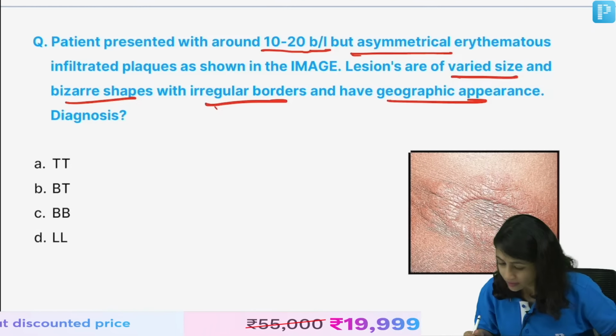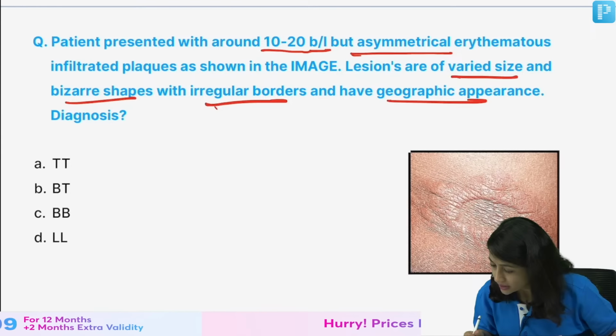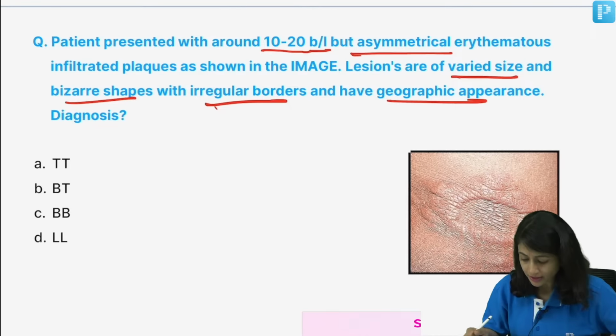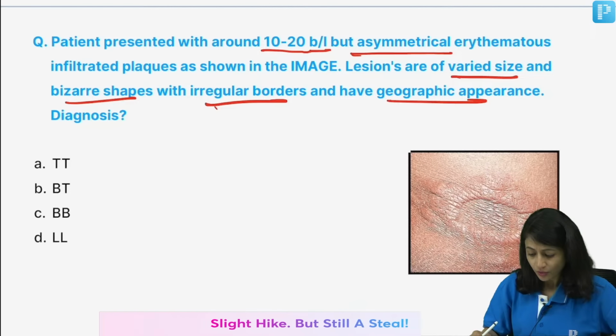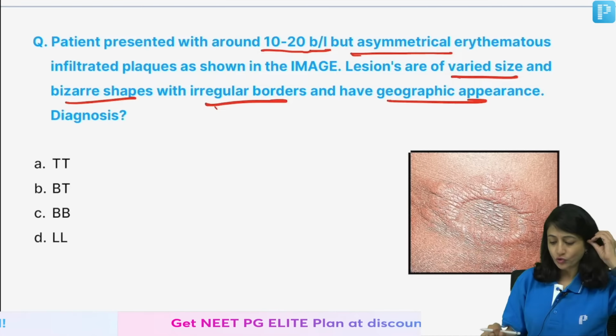Most of these students are going with B. Some are going with D, C, BB, BT. Right. So, what is it? What is this image telling you? Why is there so much confusion here?